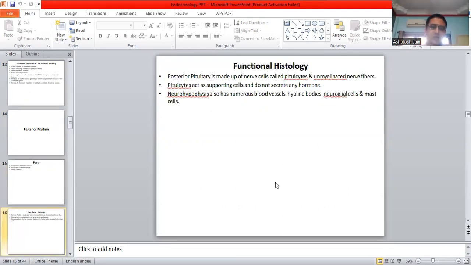Functional histology. Again, as in the anterior pituitary, I have told you, same is here, that according to the staining property and how the cells are seen under the microscope after the particular specific staining procedure, the histological picture is there. Posterior pituitary is made up of nerve cells called pituicytes and unmyelinated nerve fibers. Pituicytes act as supporting cells and do not secrete any hormone. Neurohypophysis also has numerous blood vessels, hyaline bodies, neuroglial cells, and mast cells.